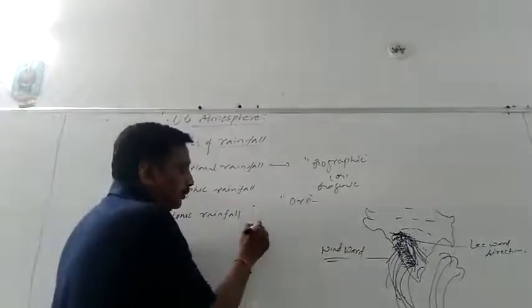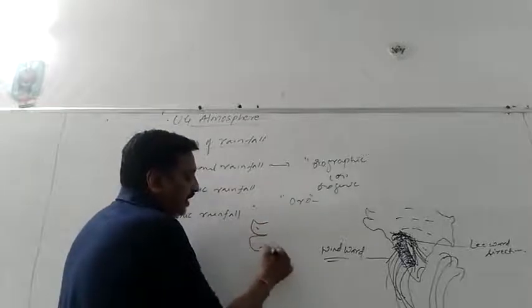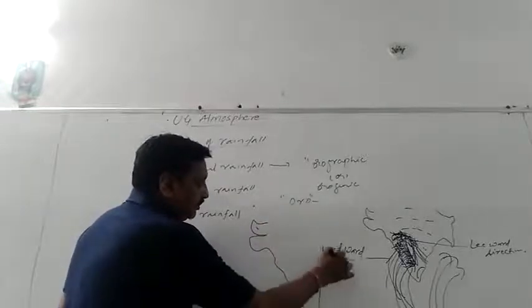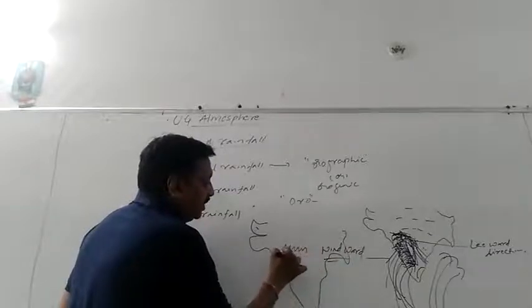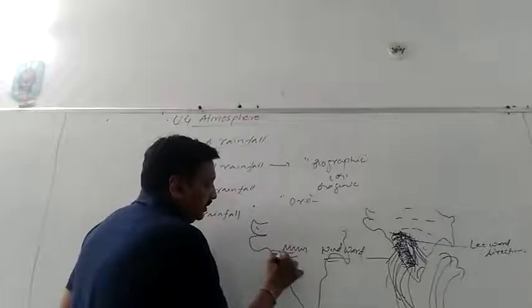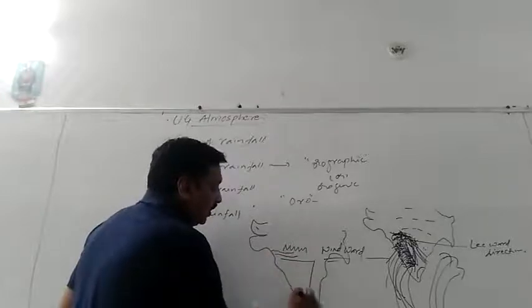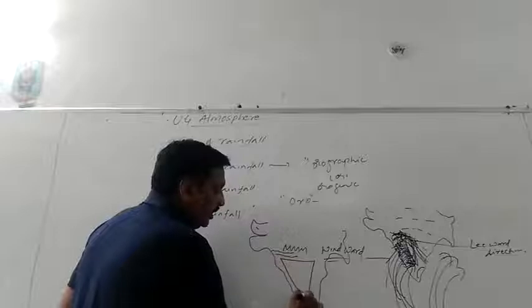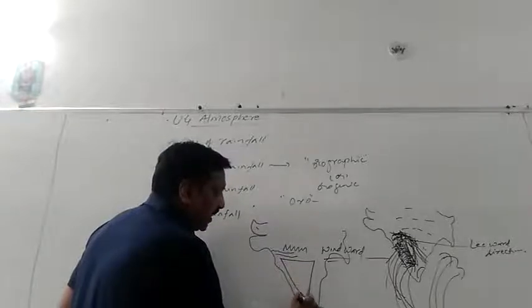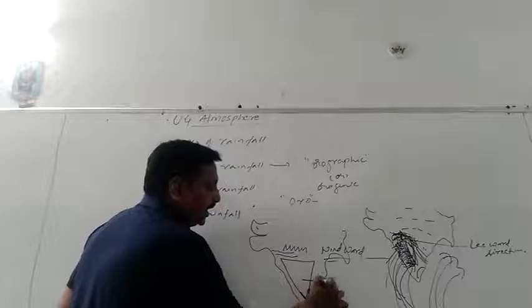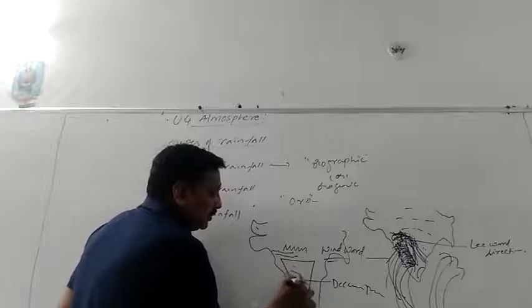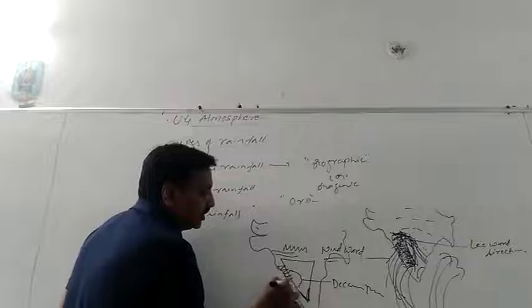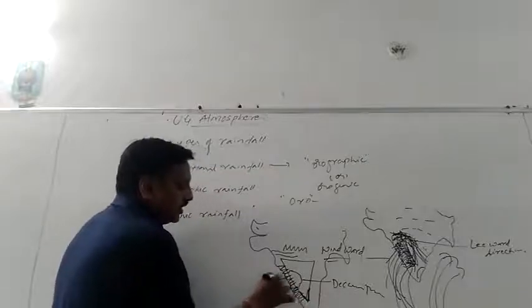Deccan Plateau, I will show you in the picture now. This part of India is called the Deccan Plateau. The region below the Satpura mountain range and the Narmada river, Tapti river, and the hills is like a triangle, the Deccan Plateau. So most of the central part of the Deccan Plateau will not receive rainfall because it is very next to the Western Ghats. Very next to the Western Ghats. These are the Western Ghats.